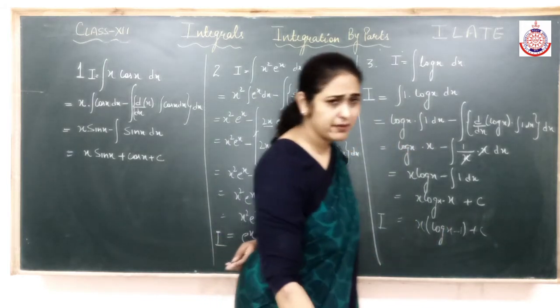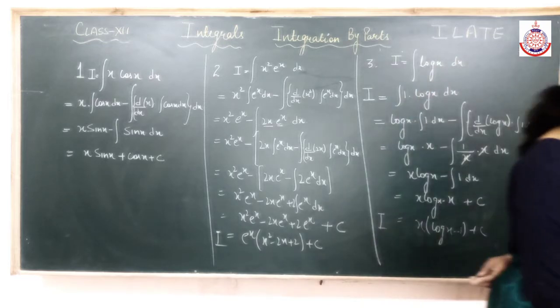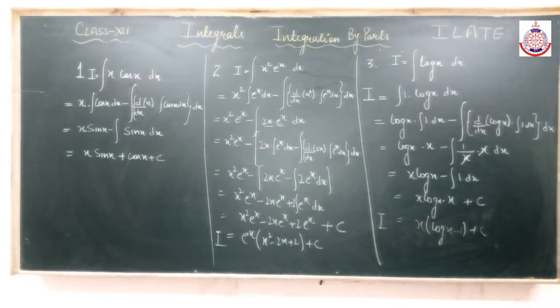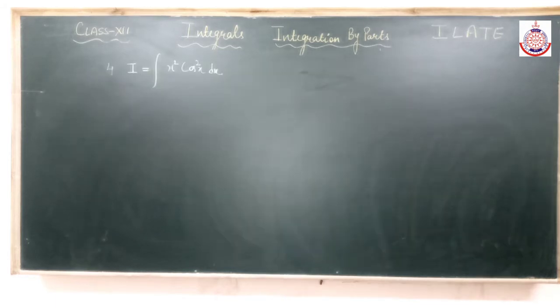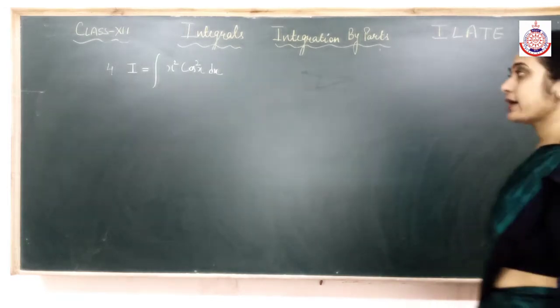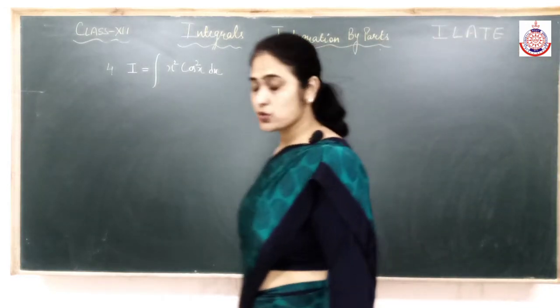So you don't have to remember the integration of log x. If the integration of log x comes, you have to do it by product rule, or you say by parts, taking into 1 and then solving it. Now see the next one, fourth example. I have to integrate x square cos square x. Integrate x square cos square x.